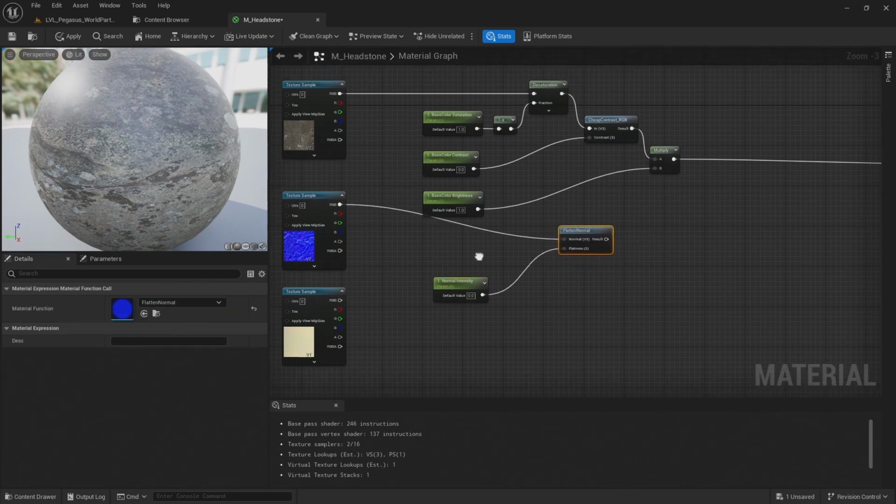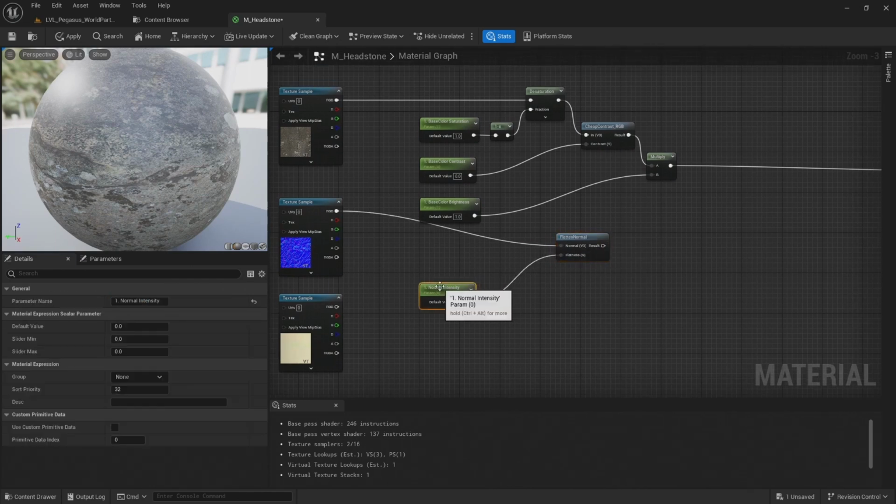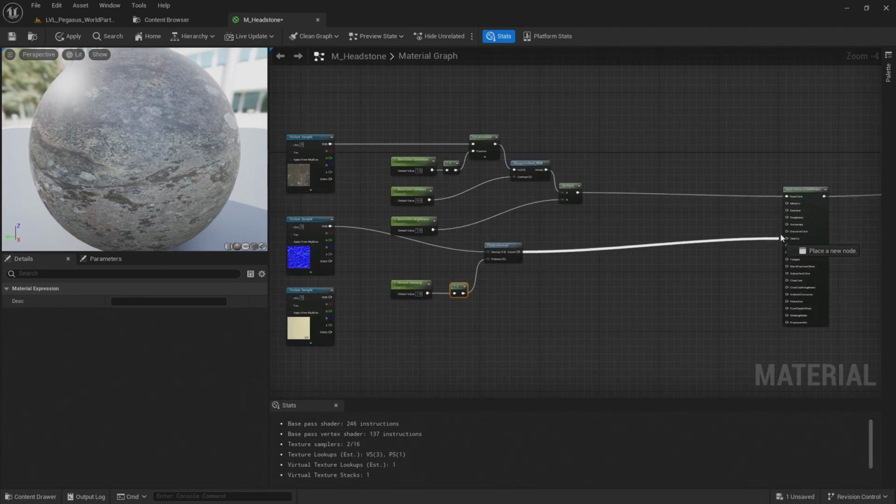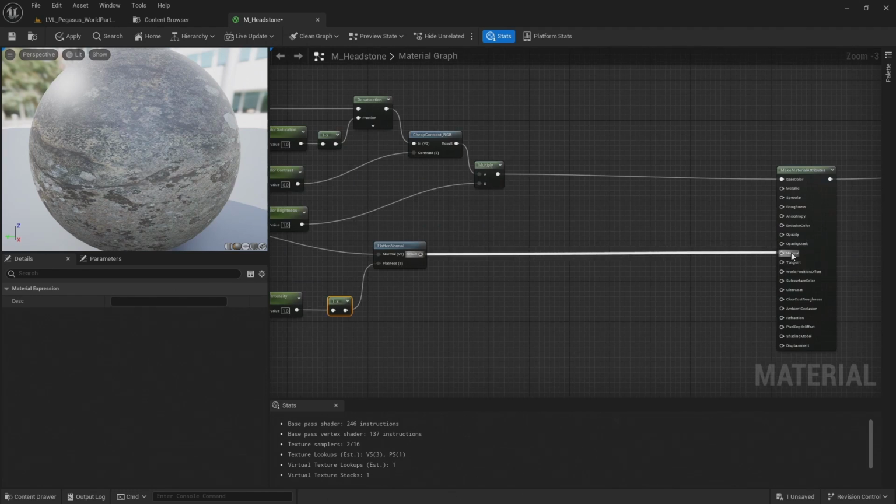And like the desaturation, I want to control the intensity of this normal rather than its flatness. So I'm going to invert this using a 1 minus. So now when I increase its value, it will increase the strength of the normal. And I'm going to set the default to 1 and connect that up to the normal.